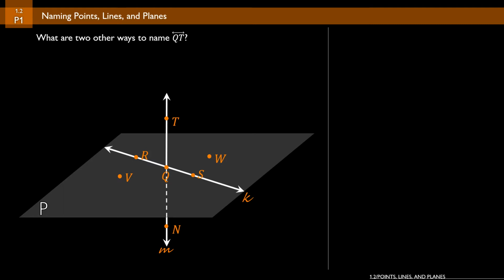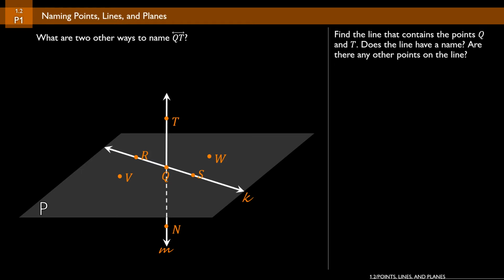But the question is asking us to focus on line QT. So what you first do is identify where Q and T are. The line that contains Q and T is the one that is going vertically. We need to ask ourselves, does the line have a name? Are there any other points on the line? Now, the answer to the question, does the line have a name? Yes, if we look down at the very bottom, you're going to see an italicized M. So we can also call this line M, as well as line QT.